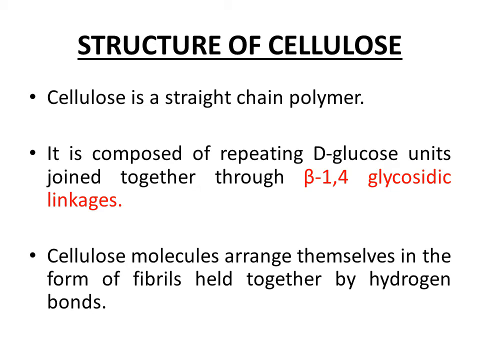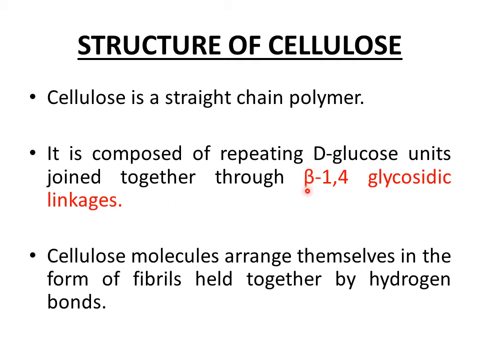So now we are going to discuss the major structural properties of cellulose. Cellulose, we have discussed before, is a homopolysaccharide comprising D-glucose subunits, and it is an unbranched straight chain polymer. So it contains no branches in its structure, and the type of glycosidic linkages present between adjacent D-glucose subunits are beta 1,4 glycosidic linkages.